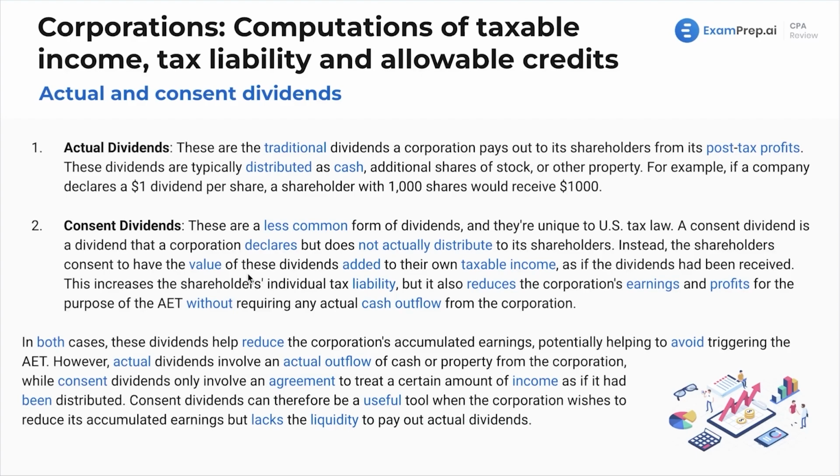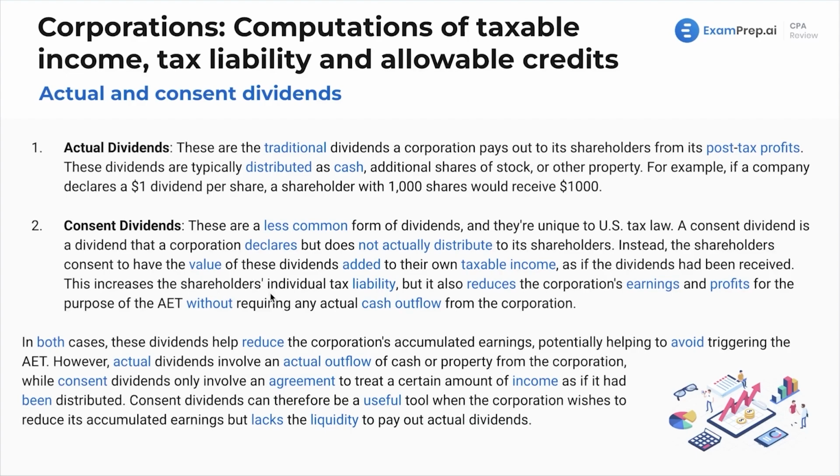This increases the shareholders' individual tax liability, but it also reduces the corporation's earnings and profits for the purposes of the AET without requiring any actual cash outflow from the corporation. Now, we'll talk about why, okay, maybe that makes sense, but why would you do that? So again, the only difference between these two is that the cash is not actually given to the shareholders. The shareholders are taxed on the dividends.